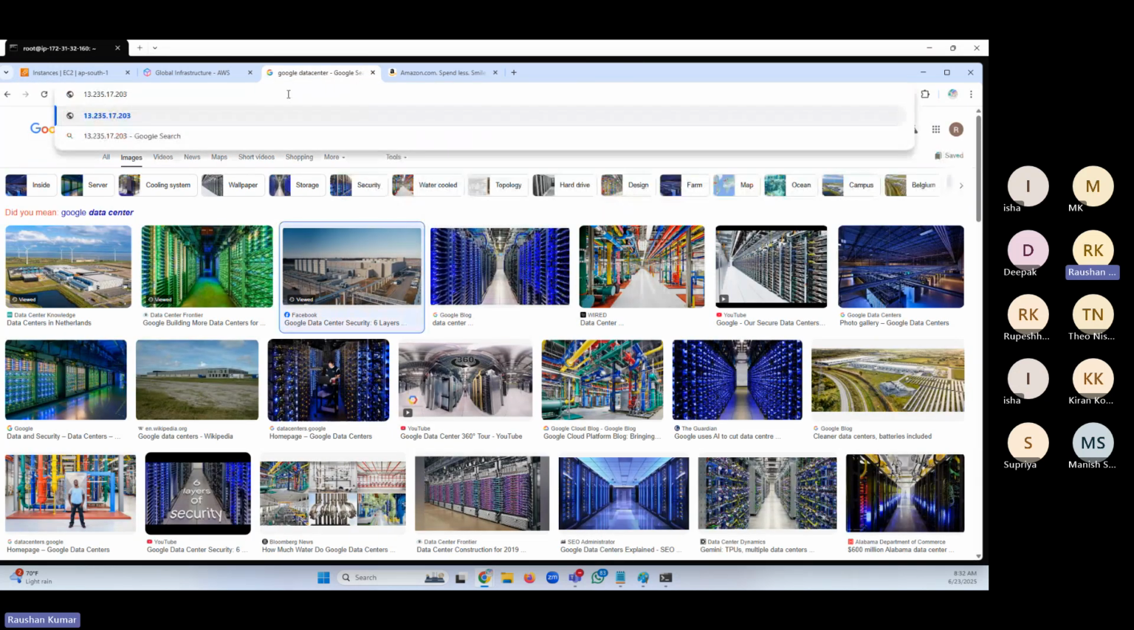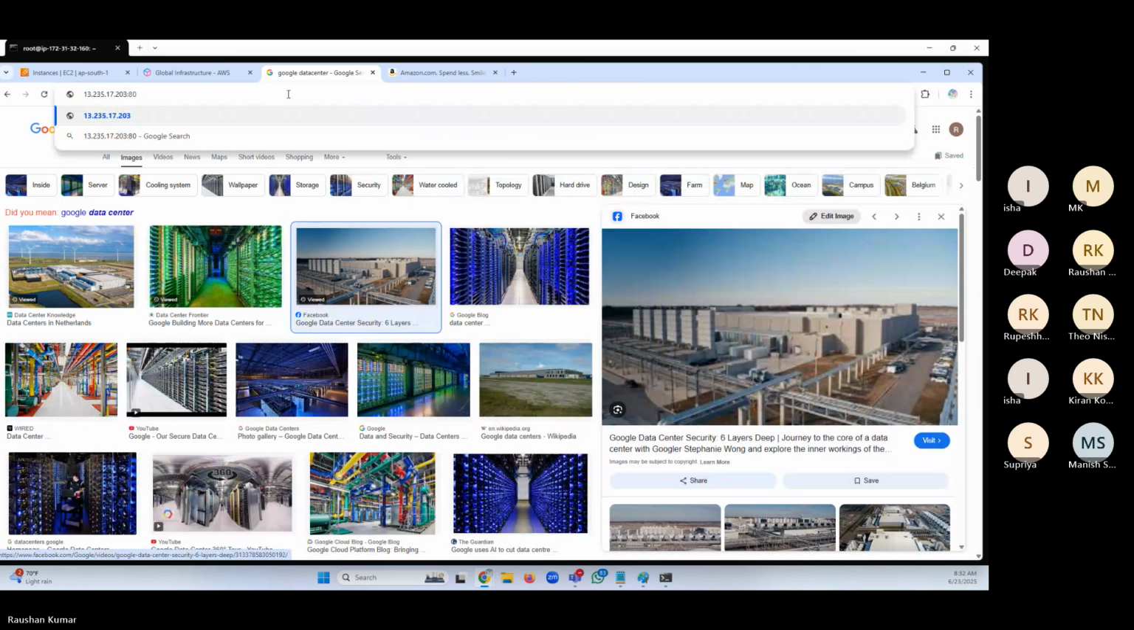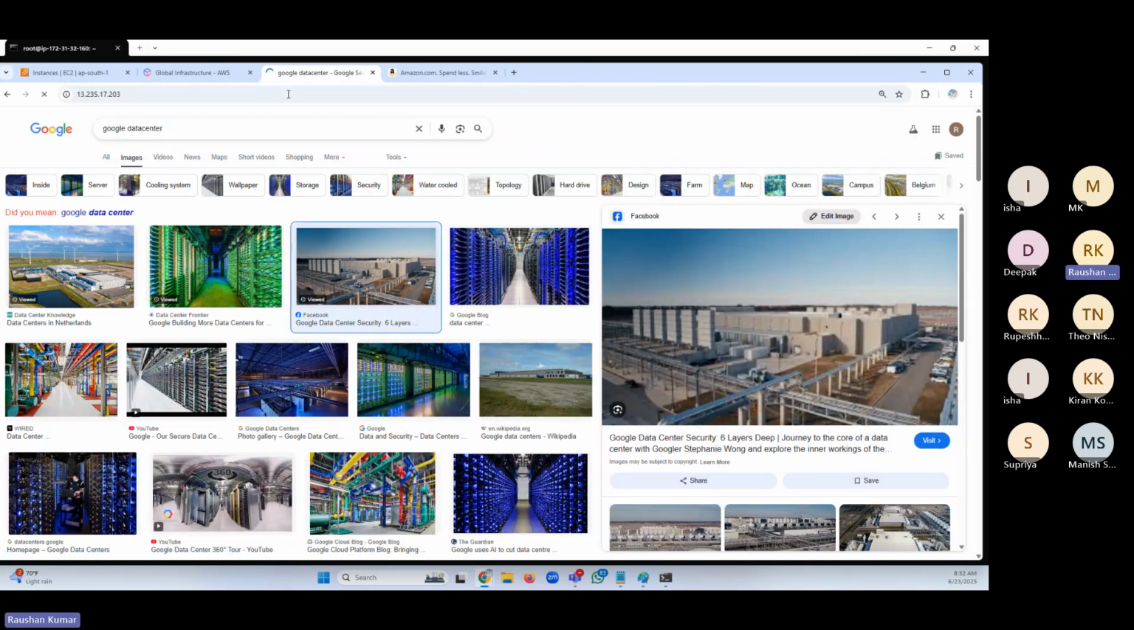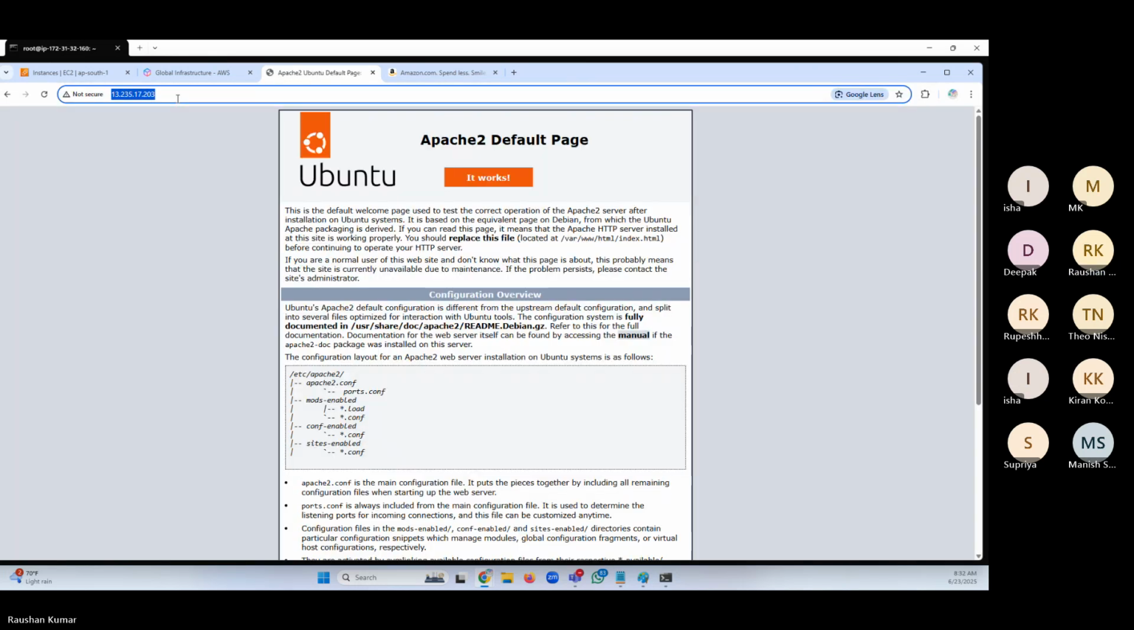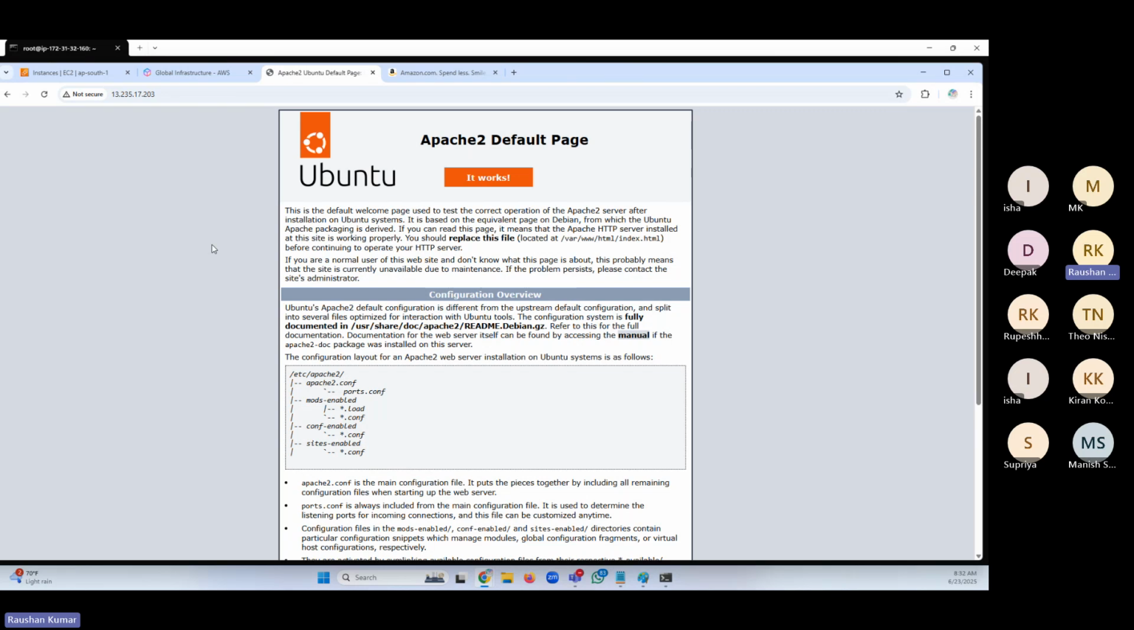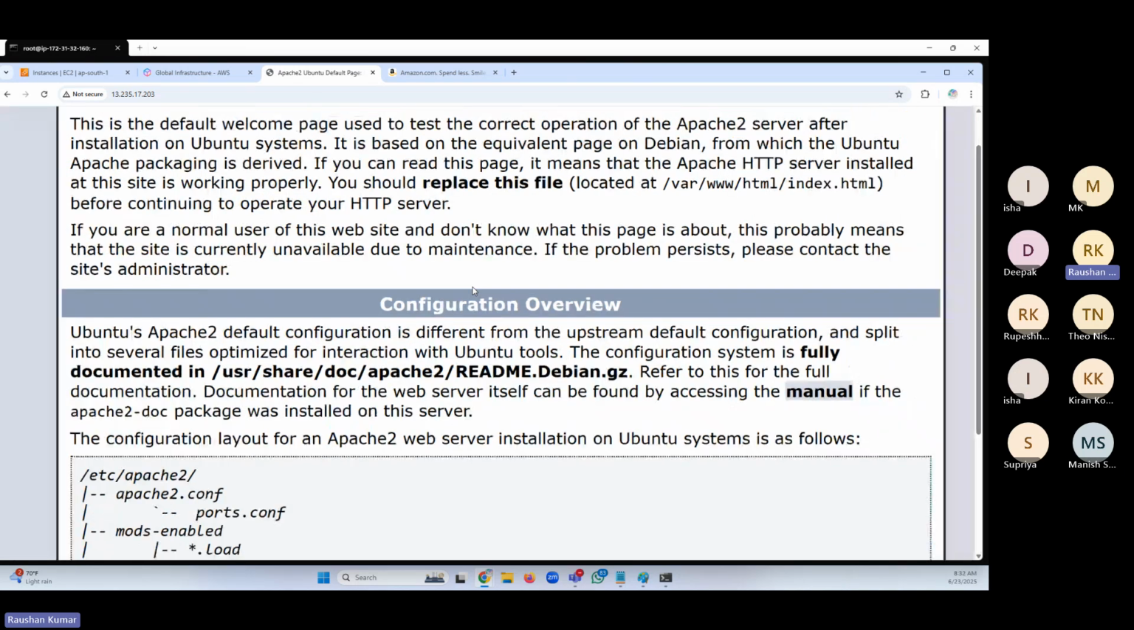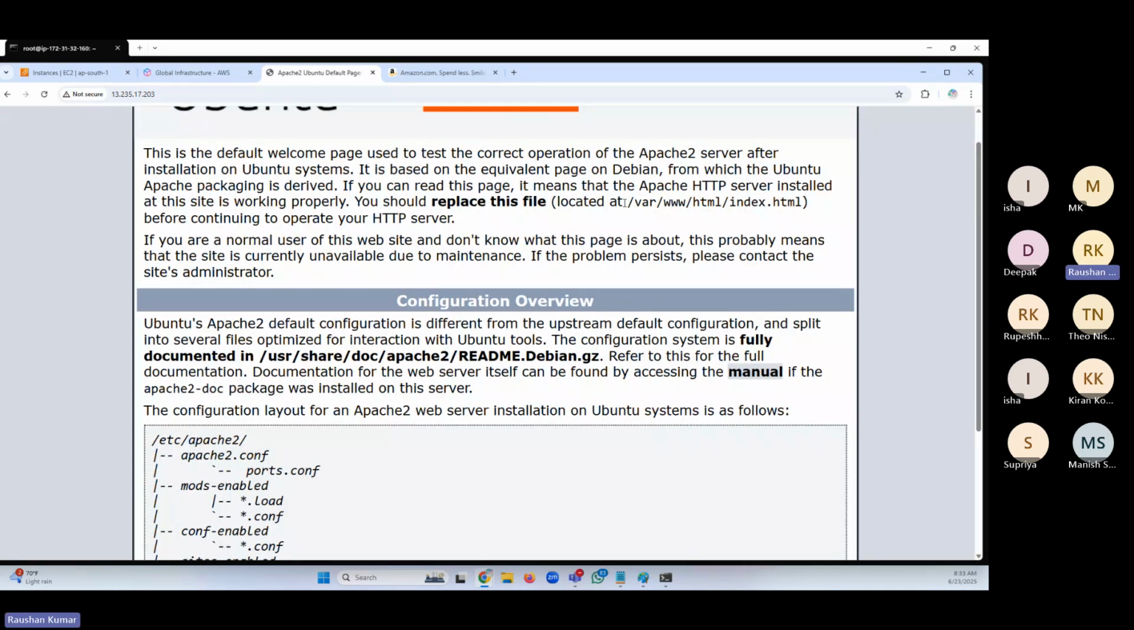I'm going to use the public IP and the port. All I have to do is this. This is the default page coming from my server, friends. This page is called the index.html page, and it is located in this location in my server.